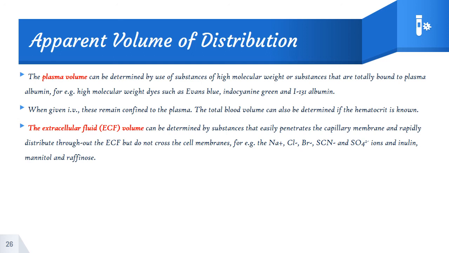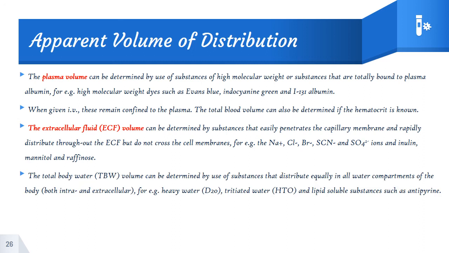The extracellular fluid (ECF) volume can be determined by substances that easily penetrate the capillary membrane and rapidly distribute through the ECF but do not cross the cell membrane, such as sodium chloride ions, inulin, mannitol, and raffinose. These are used to identify the extracellular fluid volume.